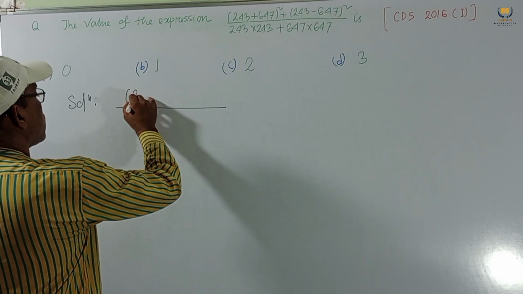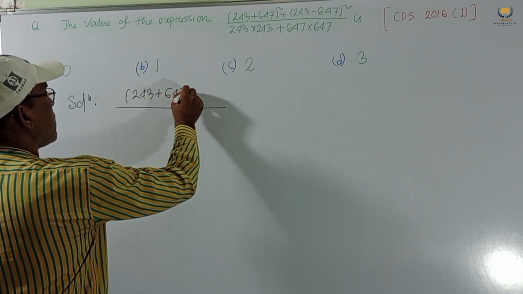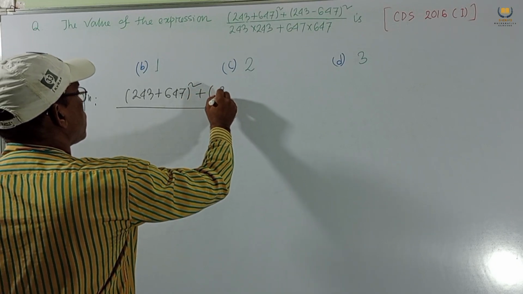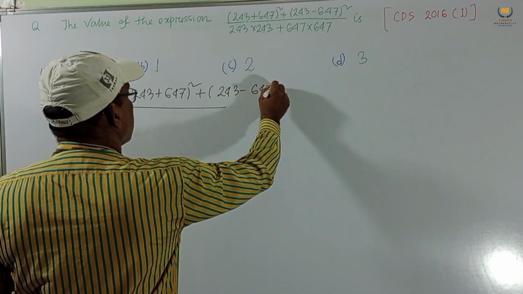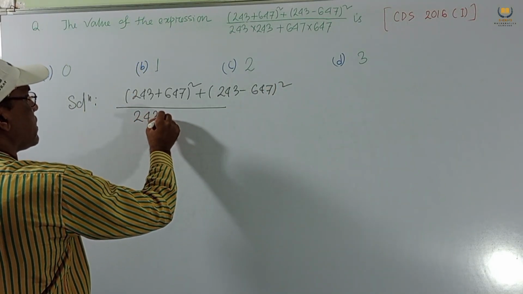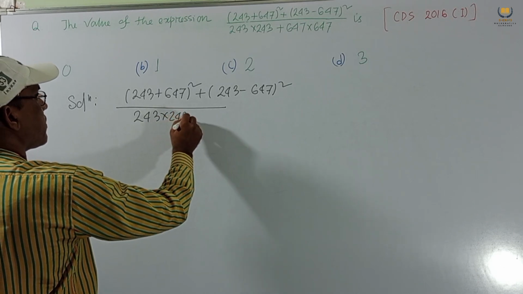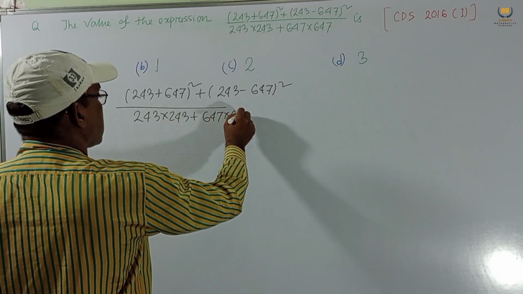Now we consider this problem. This is 243 plus 647 whole square plus 243 minus 647 whole square divided by 243 into 243 plus 647 into 647.